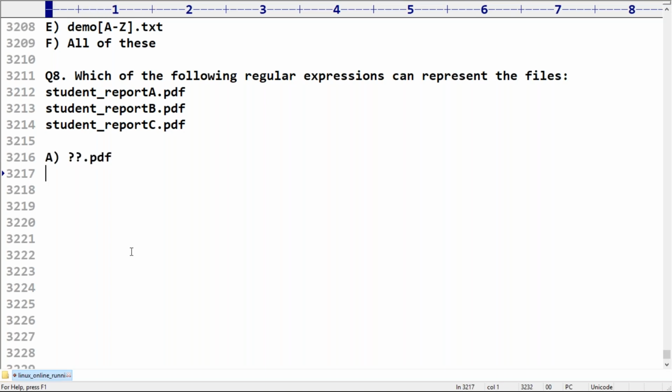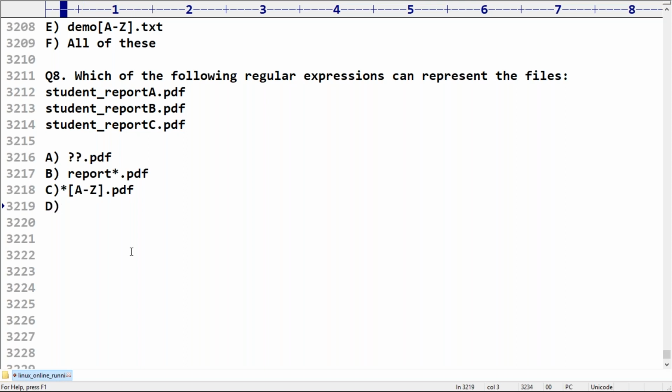Question mark dot pdf. Now which regular expression represents next: report star dot pdf. Next, star and then a to z and then dot pdf.